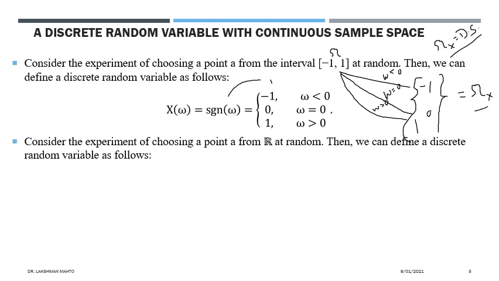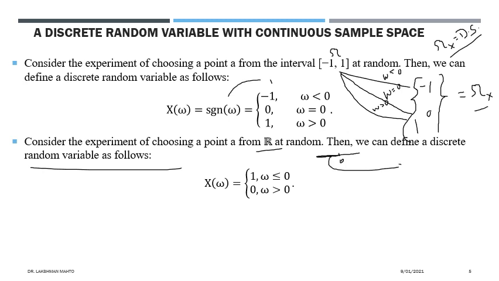Let's take another example: consider the experiment of choosing a point from the real numbers at random. Then we can define a discrete random variable as follows. Here we do a dichotomy, that means we divide things into two parts. All non-positive numbers, that means less than or equal to 0, on the real line, where 0 would be here, so these are either negative or 0, are mapped to 1, and positive numbers are mapped to 0.